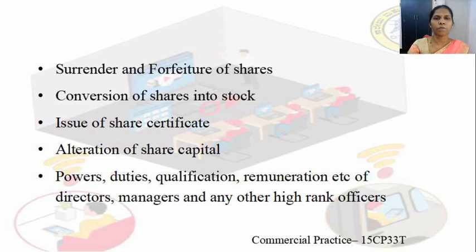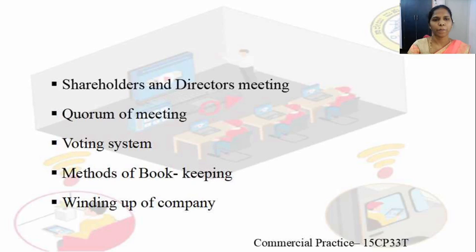The powers, duties, qualifications, remuneration etc. of directors, managers, and any other higher rank officers: the provisions relating to these are to be specified in the articles of association.